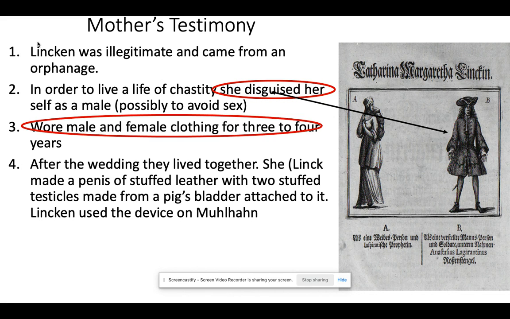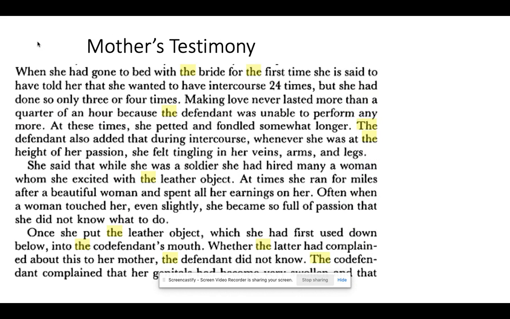That she wore male and female clothing for 3 to 4 years, and so the question is, how could her daughter know or not know? What did she know? What did she not know? With regard to any reproductive organ, the defendant here is being accused of making some sort of instrument that mimics a male penis, and that's why the one law talked about the use of a material instrument. As for the mother's testimony, I don't know what the mom's issue is here. Remember, the mom reports the situation, and the mom is probably looking at this like she wants to make sure that her daughter is not going to be found guilty and punished.